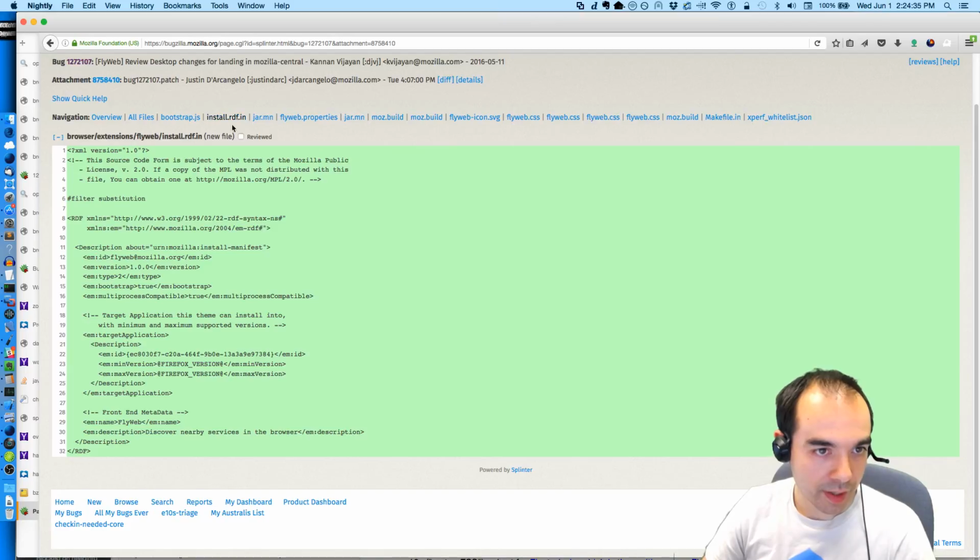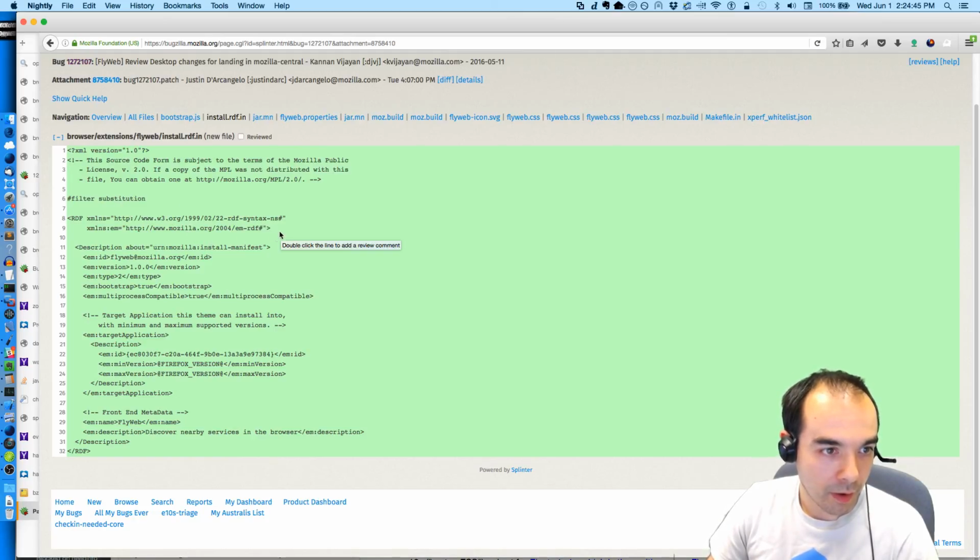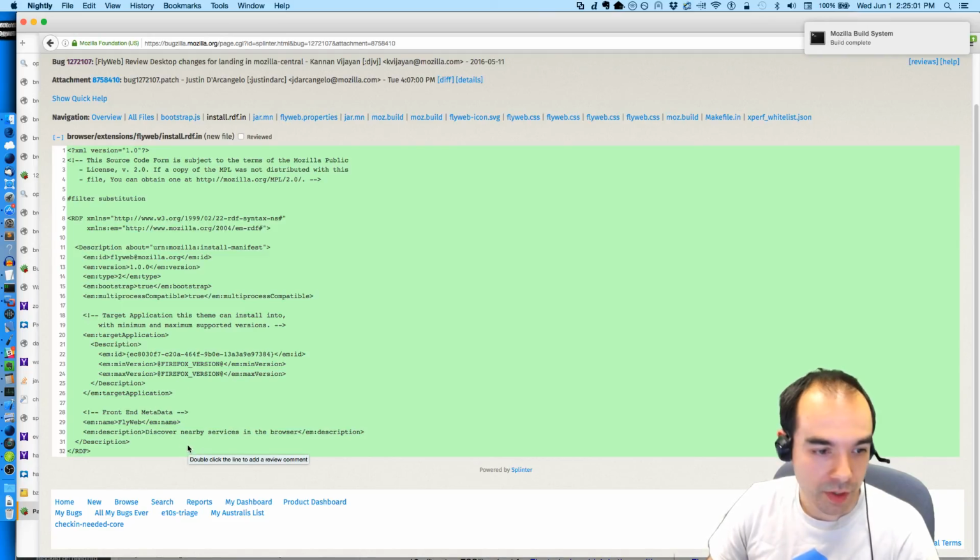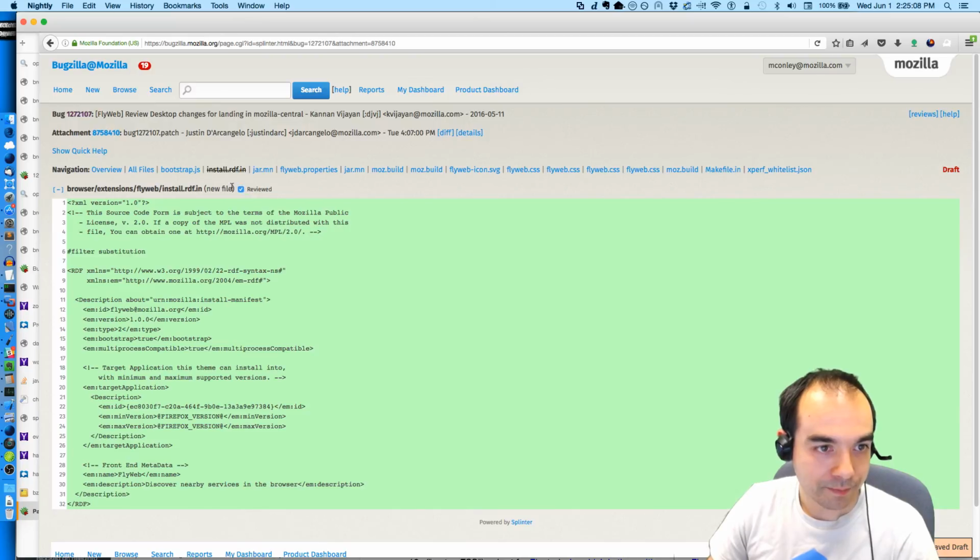So here's the install.rdf for the Go Faster extension, the system add-on, whatever you want to call it. It's called Flyweb. It's 1.0.0. It's a Bootstrap extension. It's multi-process compatible. That's good. It will never use the shims. And then it's targeting the current Firefox version. Discover nearby services in the browser is the description of the system add-on.